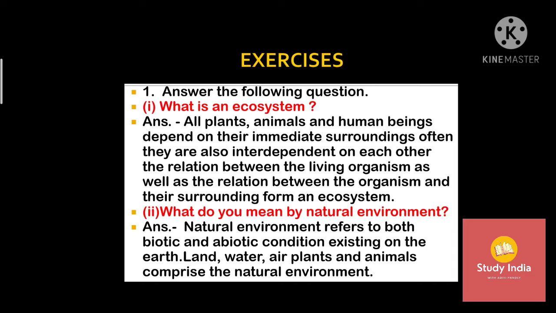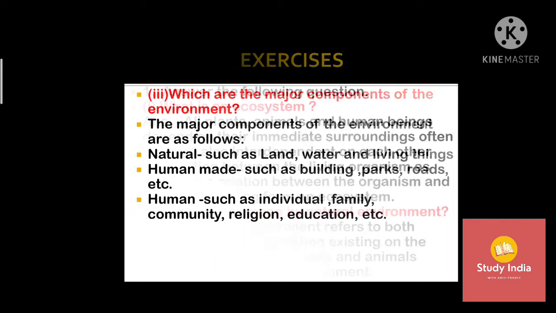Bit 2. What do you mean by natural environment? Answer. Natural environment refers to both biotic and abiotic conditions existing on the earth. Land, water, air, plants and animals comprise the natural environment.